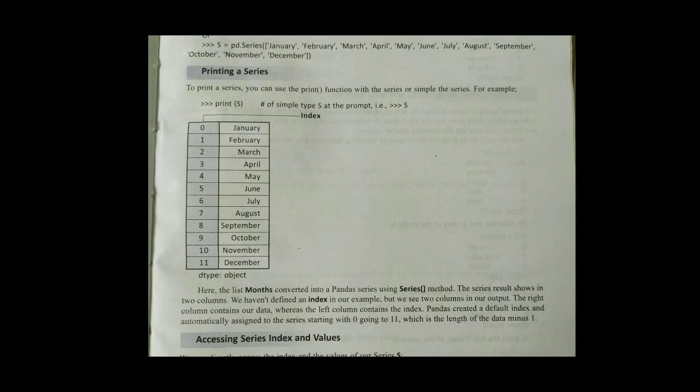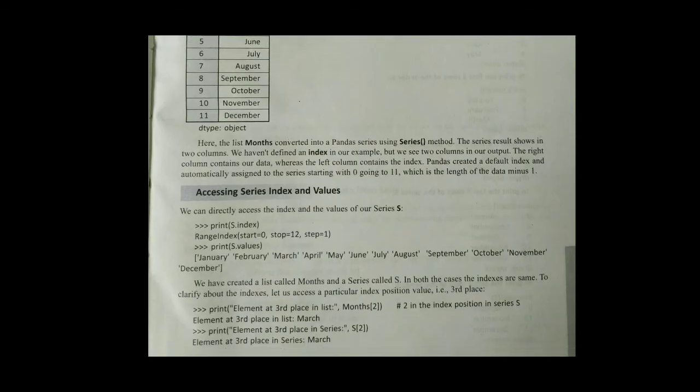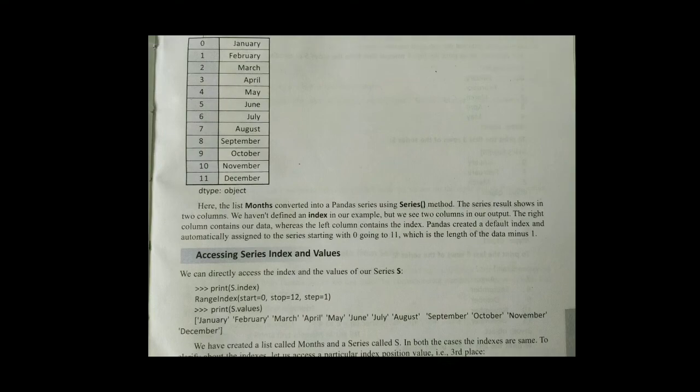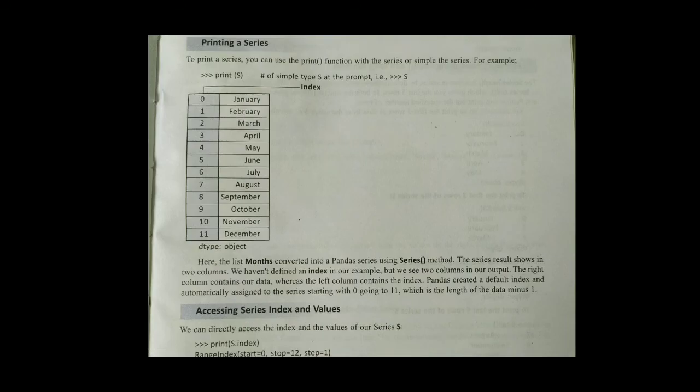By default index starts with 0, but when you provide index for your series, it will start from whatever value you have provided at a start one. So next one, accessing series index and values. So now you can see in the same diagram or the table that index means its position in a series, and value means actual value stored in this series.